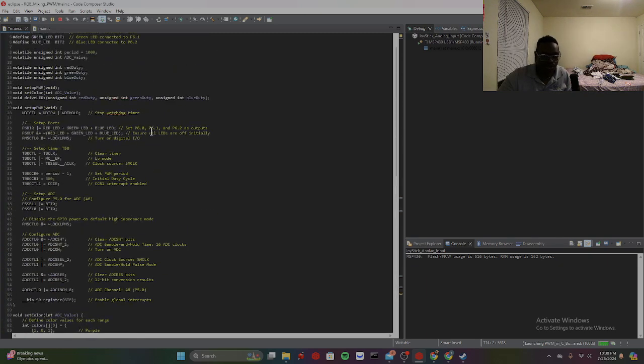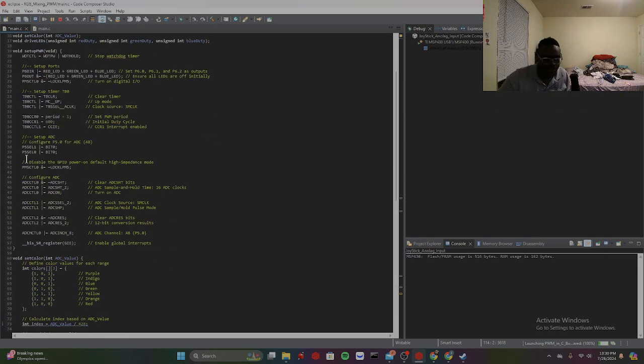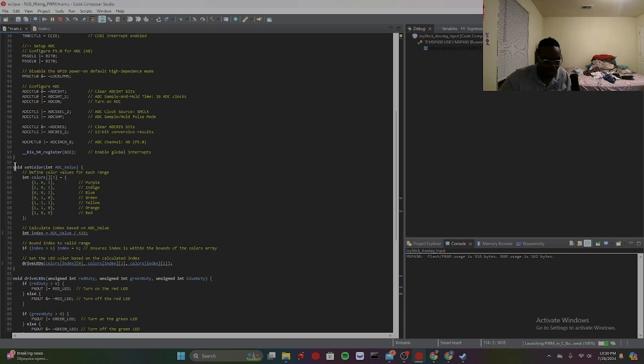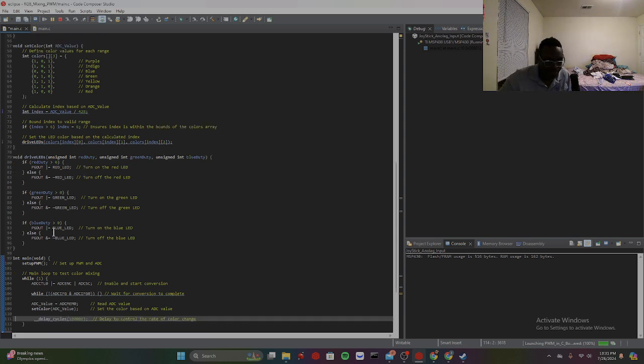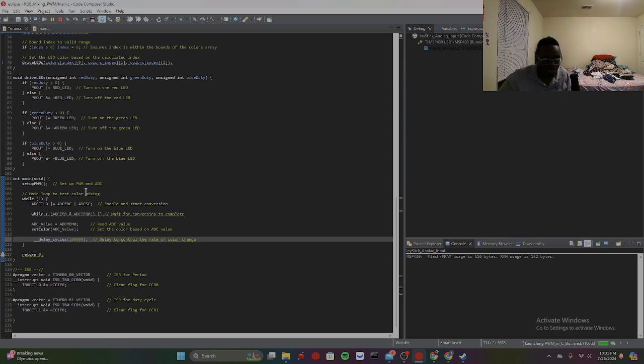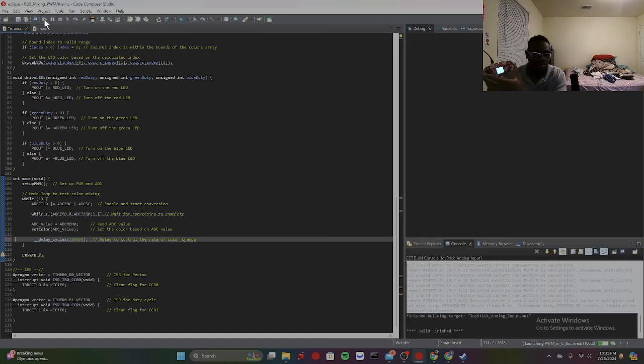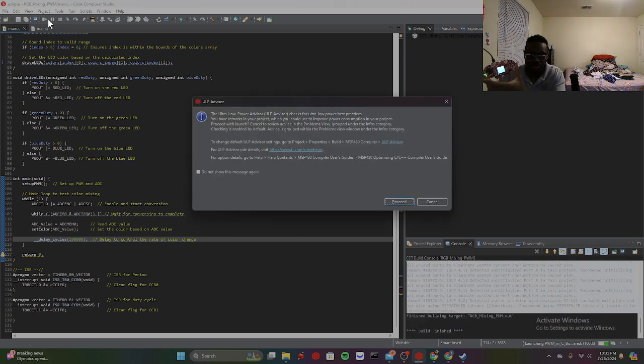Let's give a little overview. Set the ports. So analog. This is to set the color. This is to drive the LEDs based on the duty cycle, which is a parameter. And then we have this, and we have the PWM signals with ISG. Okay, I'm gonna upload this one to the board. Start this. Upload this. This one should do.